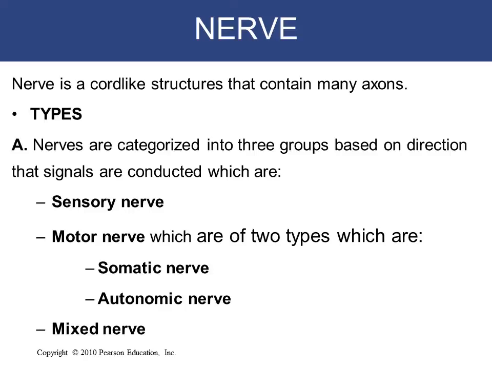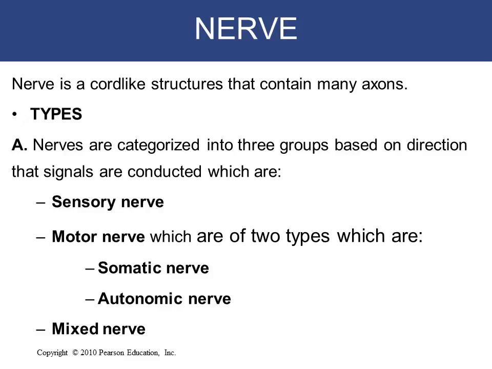The sensory or afferent nerves conduct signals generated on the dendrites of these neurons to the central nervous system, while motor nerves conduct signals from the central nervous system along motor neurons to their target organs or effectors, which are muscles and glands.